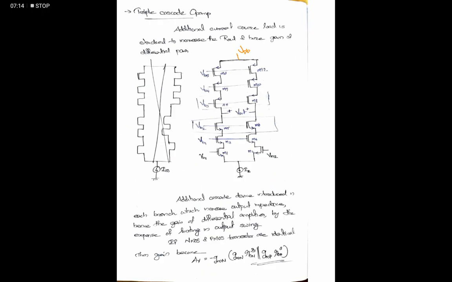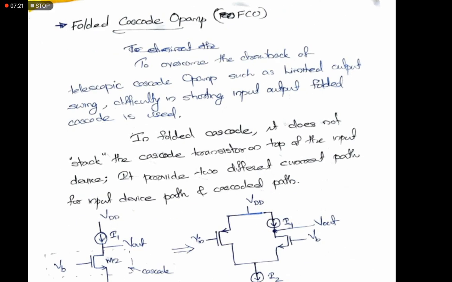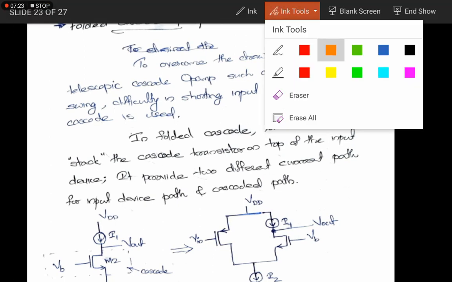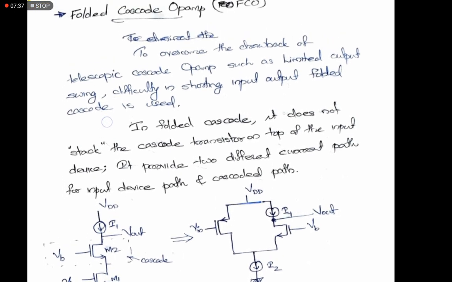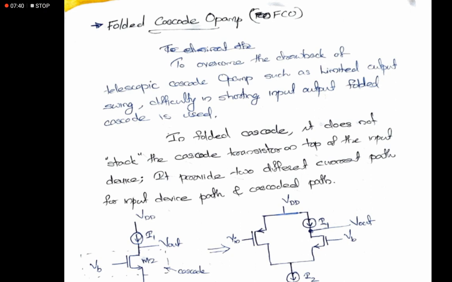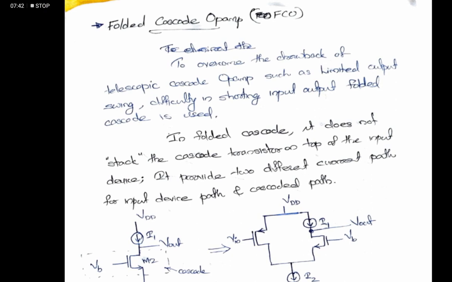The symmetric addition is required to improve the gain. And the last topic is the folded cascode op-amp. Here also we need to remember the circuit diagram. No other thing is there, because the analysis is the same as what we did in earlier cases, and the values are almost the same, no issue. But the circuit is very important in analog CMOS circuit as well as CMOS design.